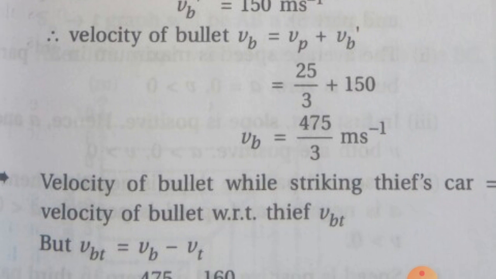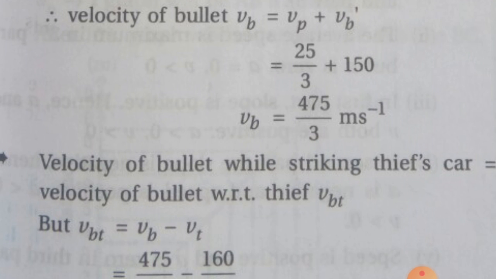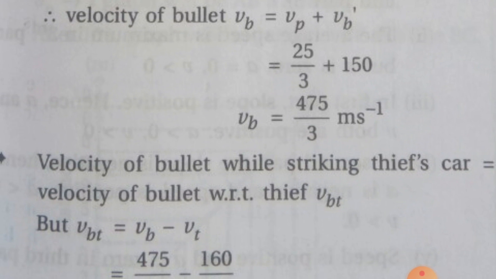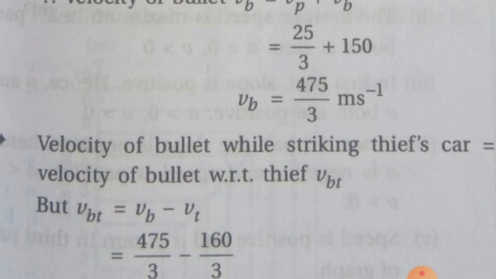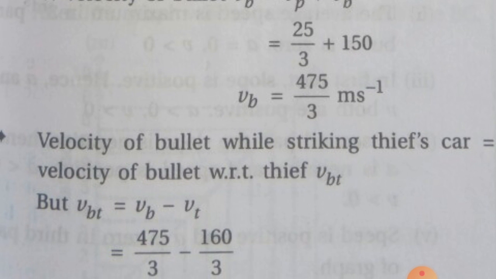Now the velocity of the bullet while striking the thief's car is equal to the velocity of the bullet with respect to the thief. Bullet with respect to thief is denoted by Vbt, and according to the definition of relative velocity this will be equal to Vb minus Vt. So this is equal to 475 upon 3, which we have calculated above as Vb, minus Vt, the velocity of the thief's car, equal to 160 by 3 meter per second.